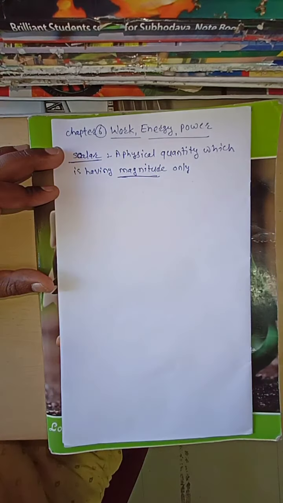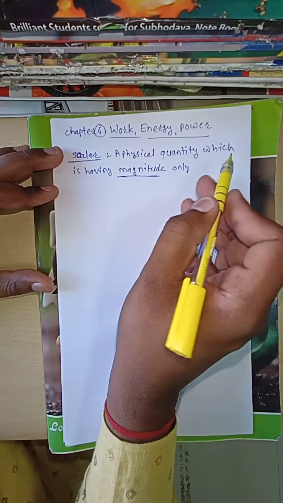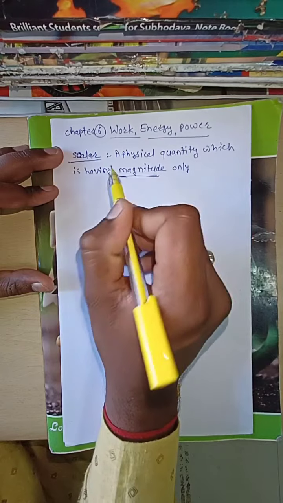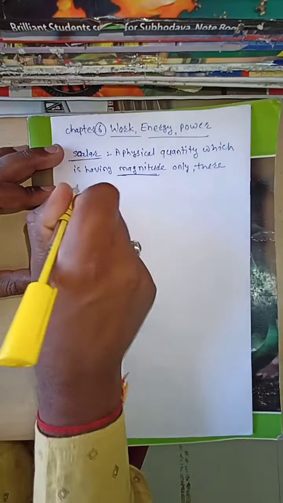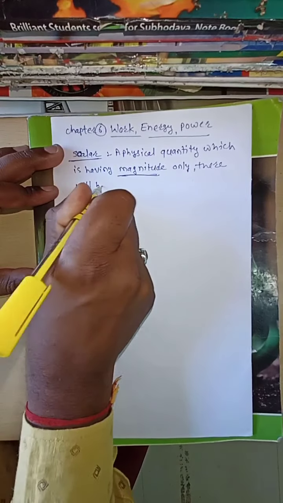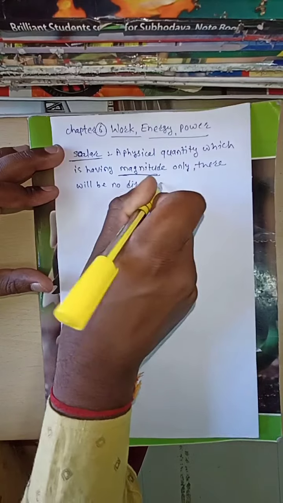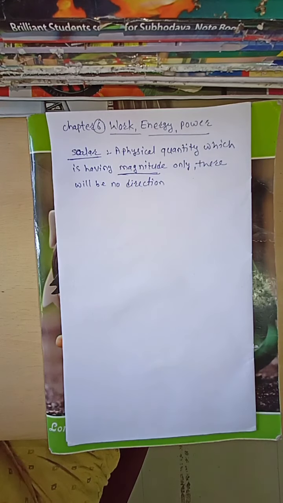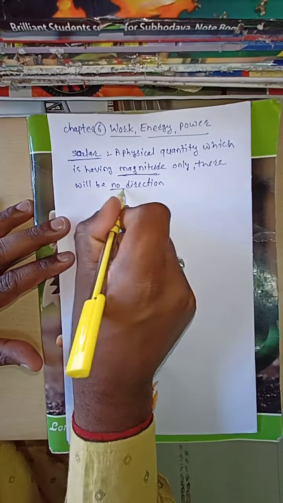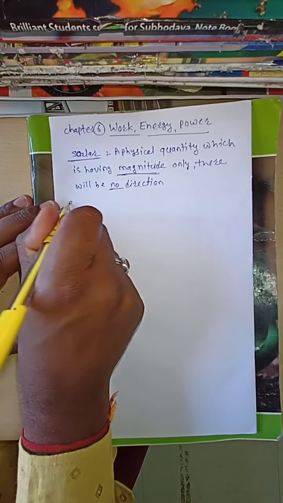Magnitude means a number along with the units. A physical quantity which has only magnitude and no direction is known as a scalar.